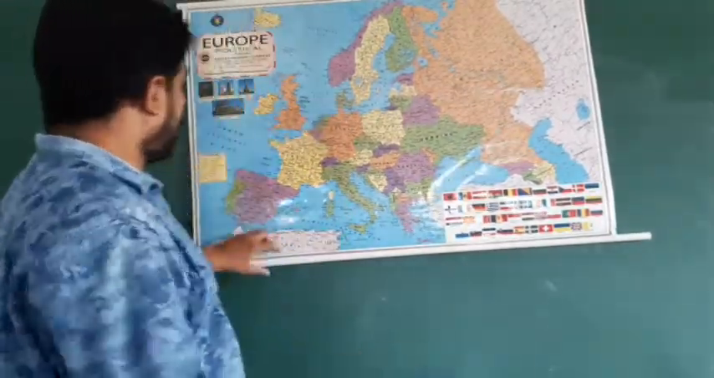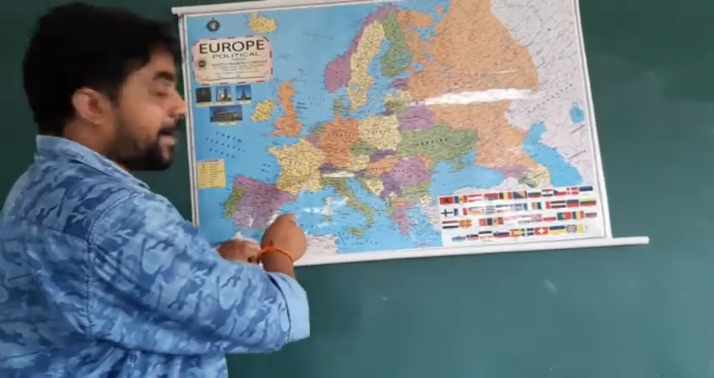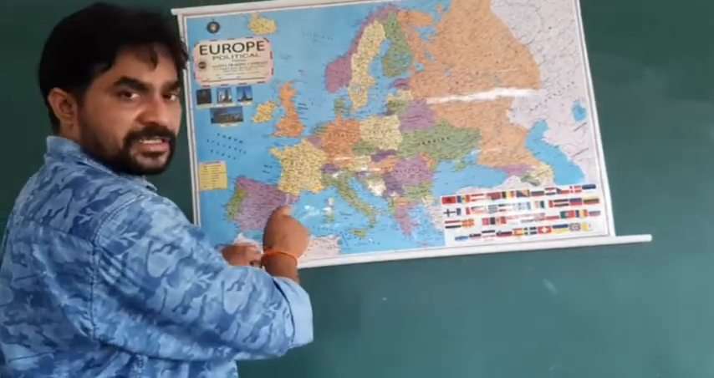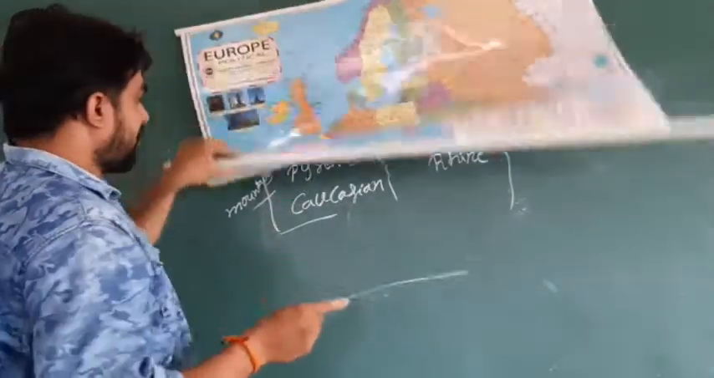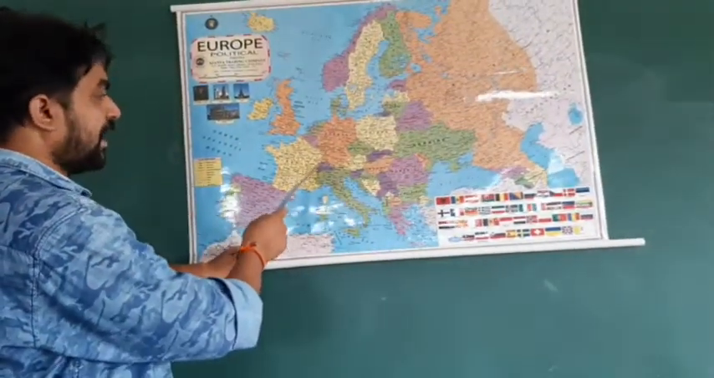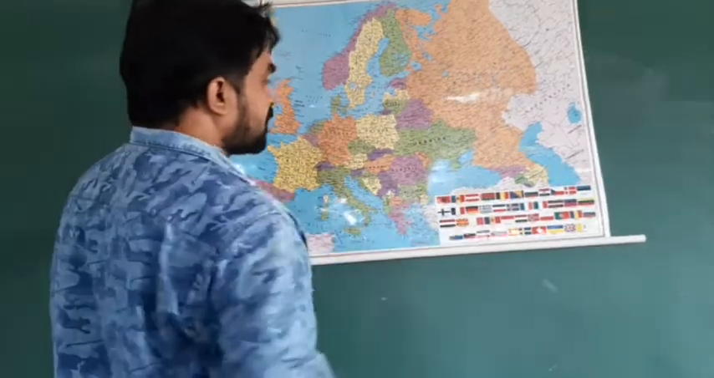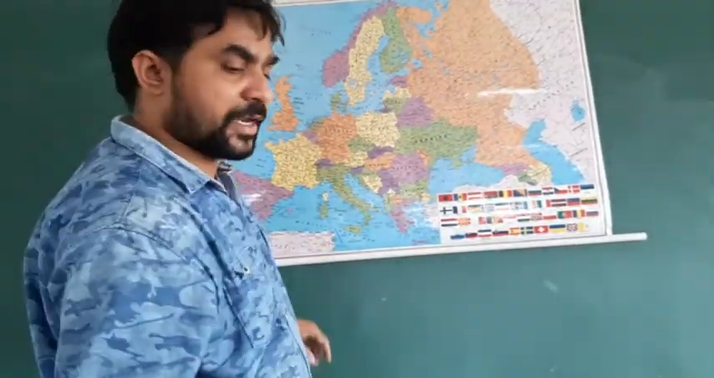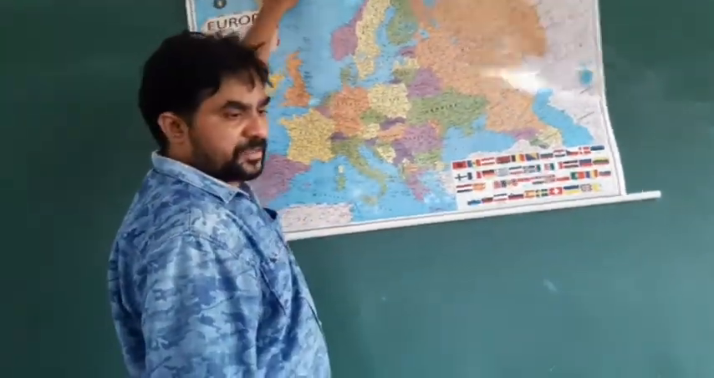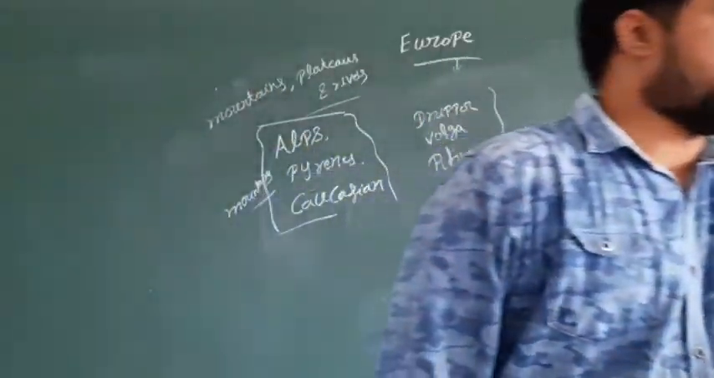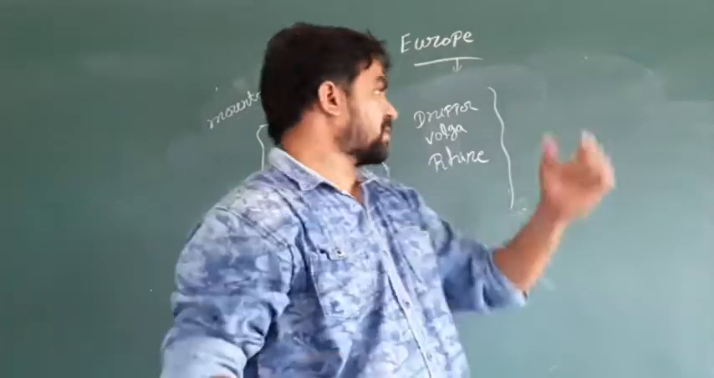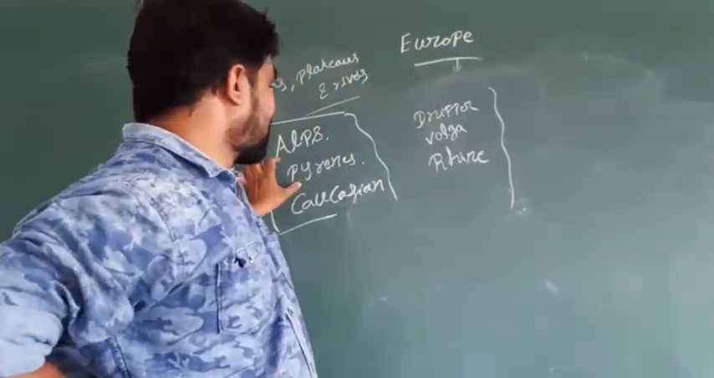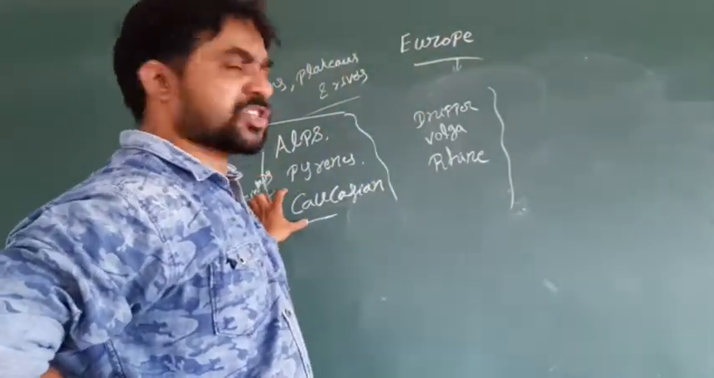So here we have the Alps and also the Rhine. We can say the Alps and the Pyrenees can be found here, and here we find one more mountain called the Caucasian mountain. So what are the three mountains found in the region of Europe? One is called the Alps, one is called the Pyrenees, and one is called the Caucasian.